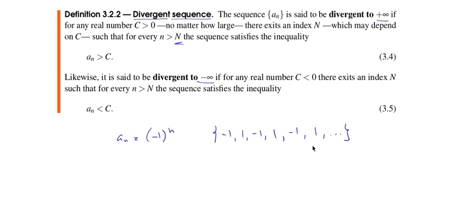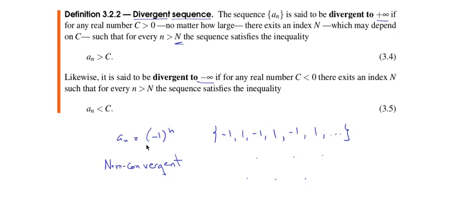This sequence is not approaching any number because it's just alternating between two values, minus 1 and 1, and it is neither growing to infinity nor decreasing to minus infinity. These kinds of sequences are called non-convergent, or you could say they're neither convergent nor divergent. Doesn't matter.